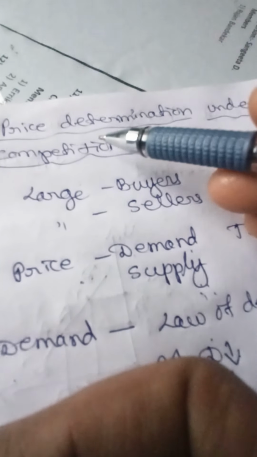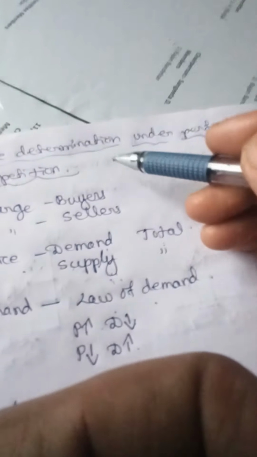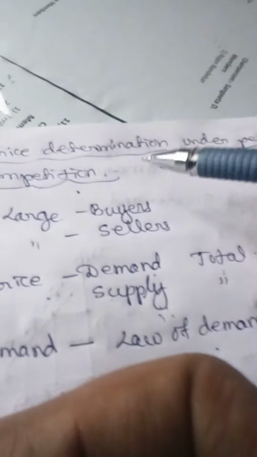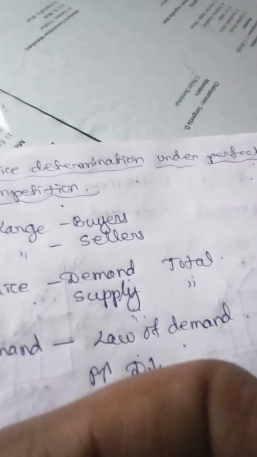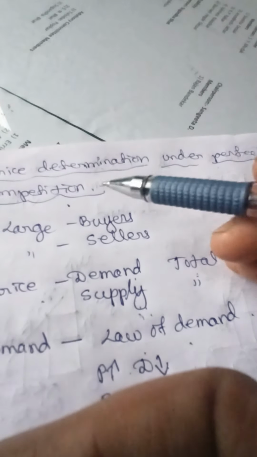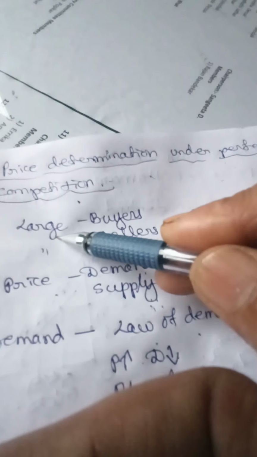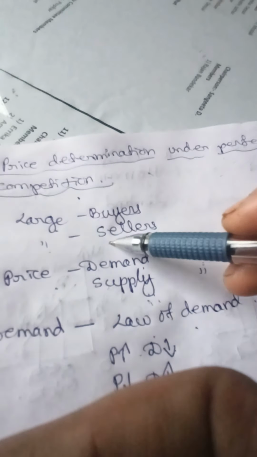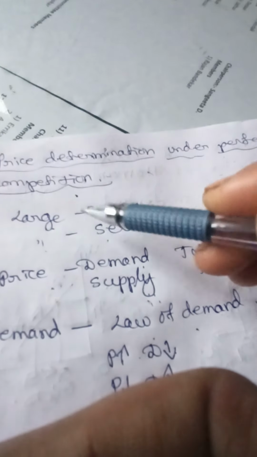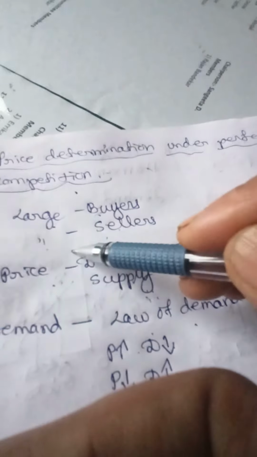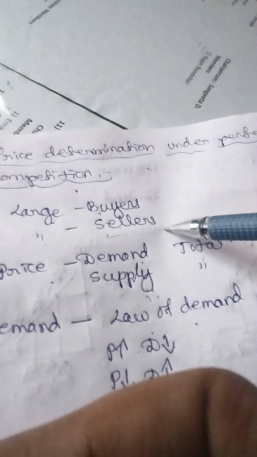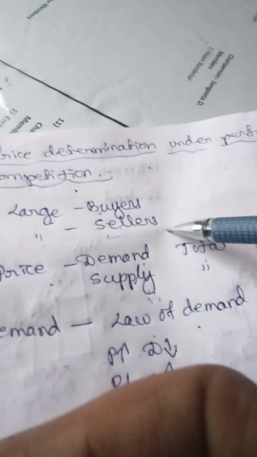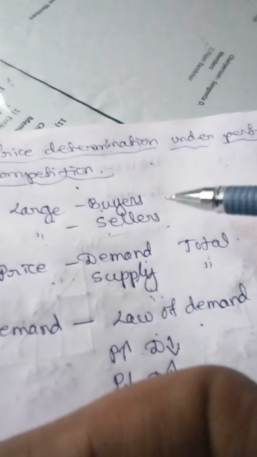Today we will be learning how the price of the product is determined under perfect competition. What do we mean by perfect competition? It is a type of market where you will find a large number of buyers and a large number of sellers, and all sellers are selling a homogeneous product, which means there is no difference in the product.